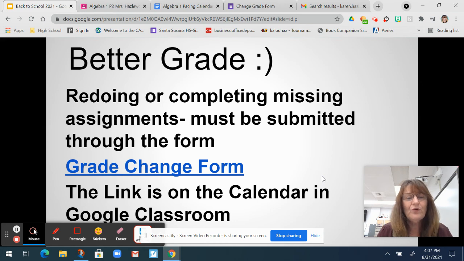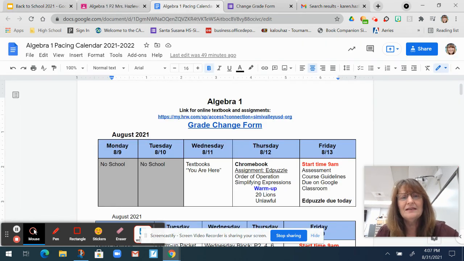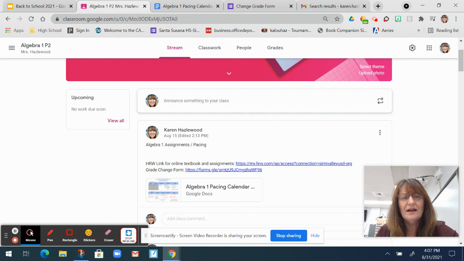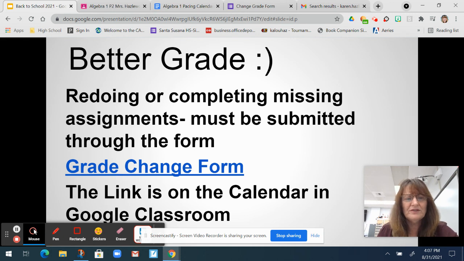All right, grade change form. I kind of talked about that already, but really they control their grade. The link is in Google Classroom. The link is here on the pacing guide. So here it is in Google Classroom right there. So they know where to find that.